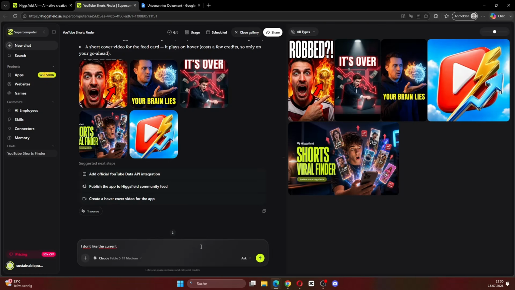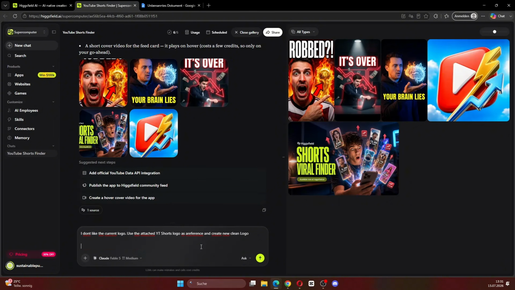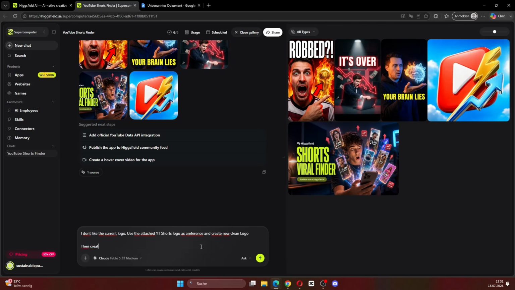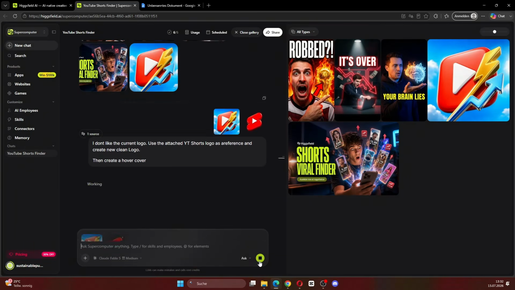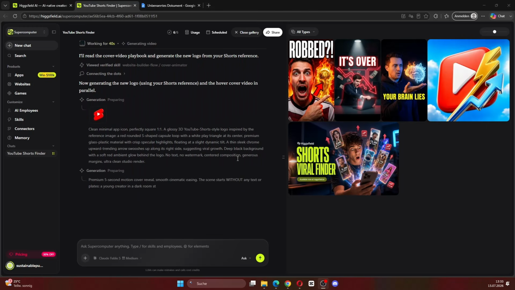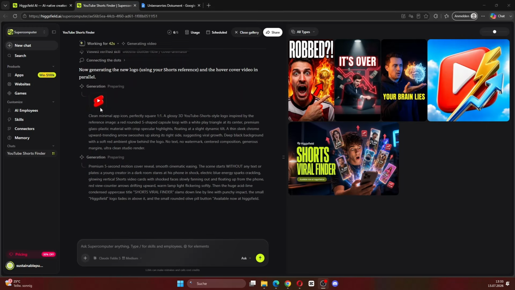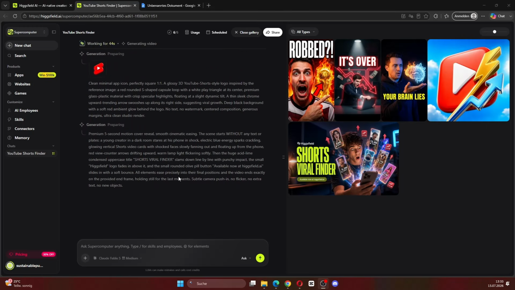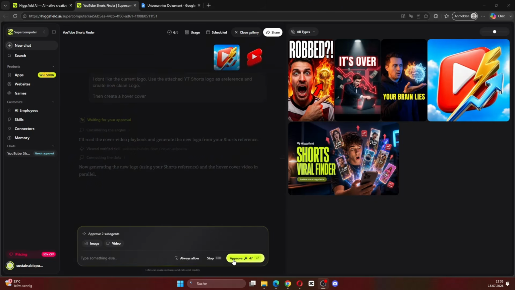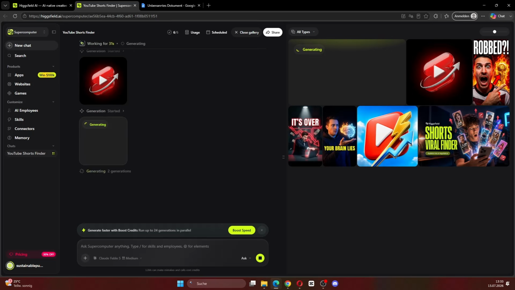So I'm simply going to tell the AI that I do not like the current logo, upload a clean short style logo as a reference and ask it to create a new version. Then I will also ask it to create a short hover cover for the app. As you can see, it is now using the reference image to generate a new logo. And it is also working on the hover animation. We just have to approve the generations and then the new visuals appear on the right side.